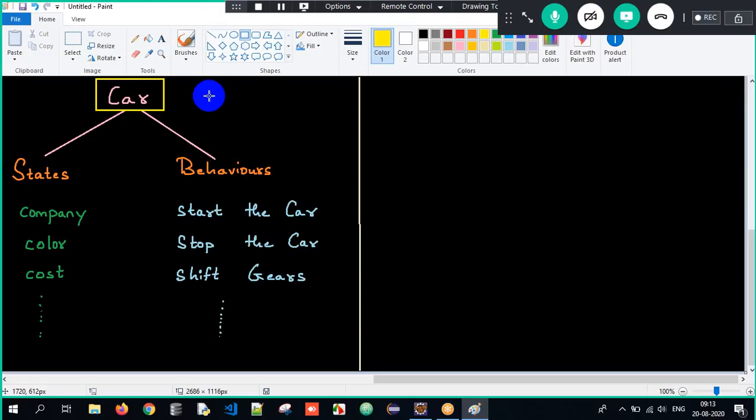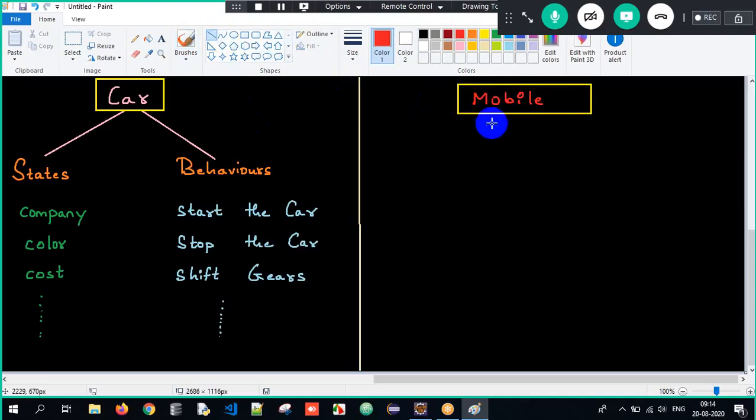Can we take one more example here for better understanding? Absolutely yes. So if you want, you can take the object as mobile. Is mobile an object here? 101% yes. How, sir? Mobile is present in real world and it is physically existing. So it's a real world entity, therefore mobile is an object.